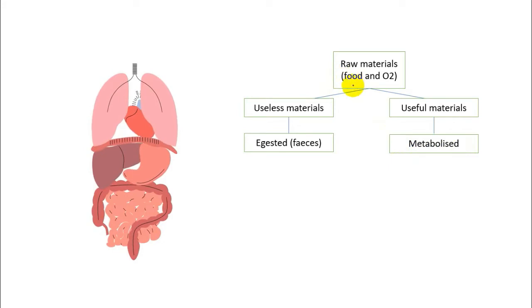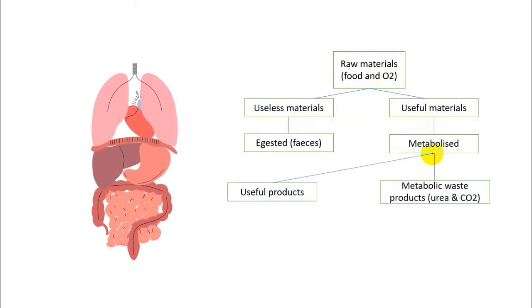So the food that we ingested, with the oxygen, gets separated into useless and useful. The useful one is used in metabolic reactions, and further the metabolized materials can be divided into useful and useless as well.